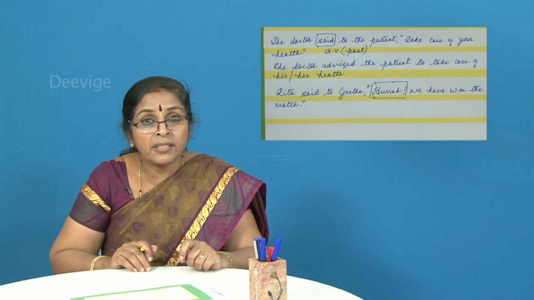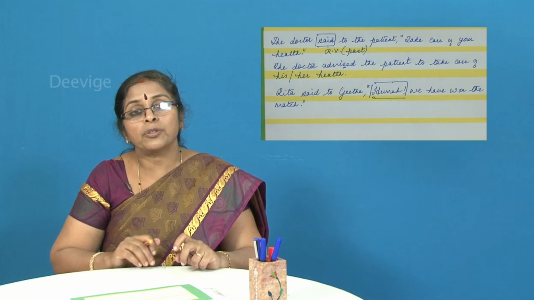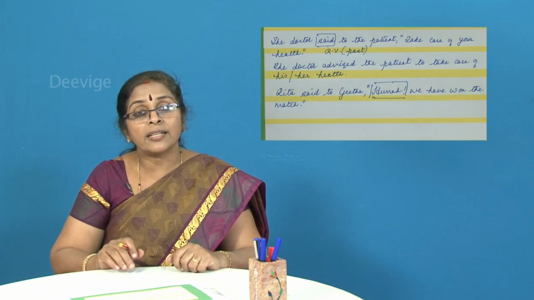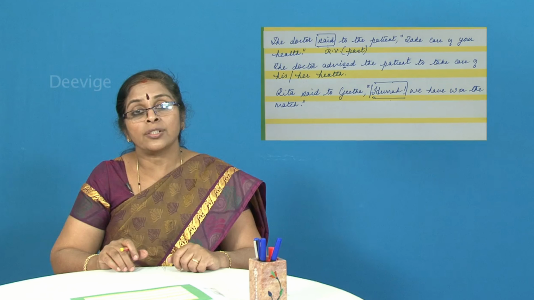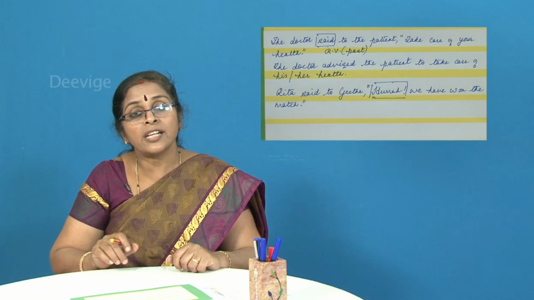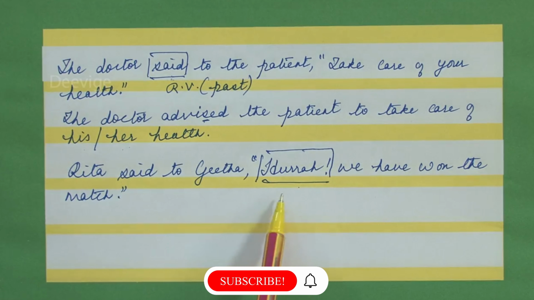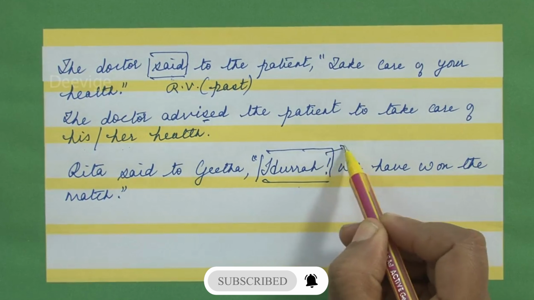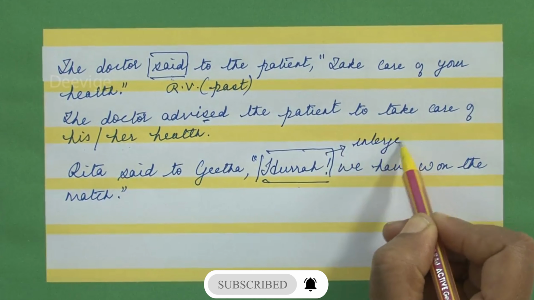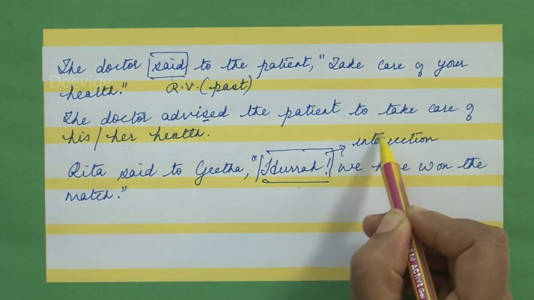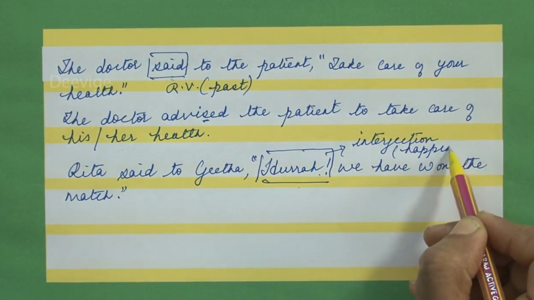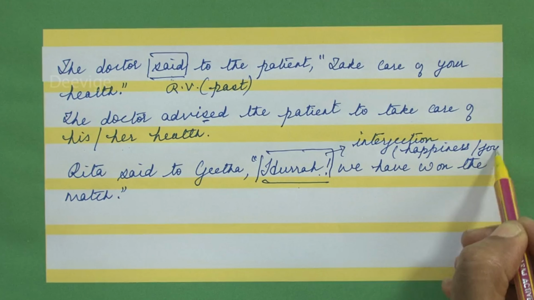It could be that of happiness, it could be that of sadness, it could be that of shock, that of surprise, that of wonder. So that time we generally make use of an interjection, and an interjection must and should end with an exclamatory mark. So Rita said to Geeta, hooray, we have won the match. So obviously hooray expresses this is an interjection. Hooray is an interjection, and this particular interjection expresses happiness, or you could even say joy.